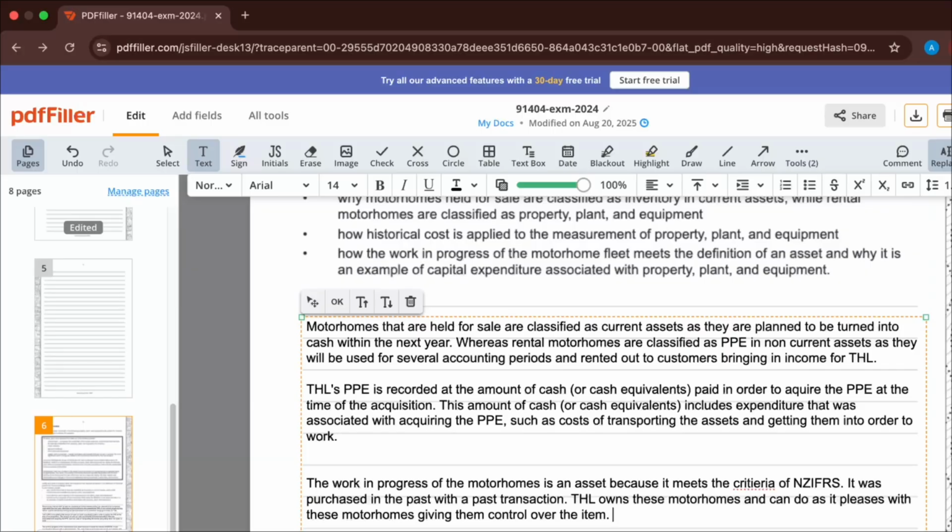And finally, once these motorhomes have finished being worked on, they will be able to be rented out, providing income from customers to THL and giving future economic benefit.